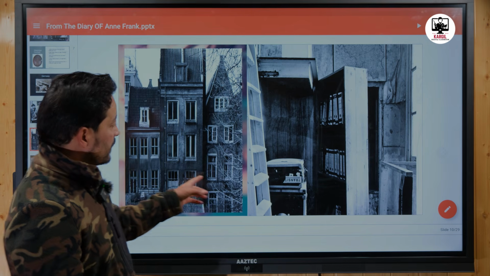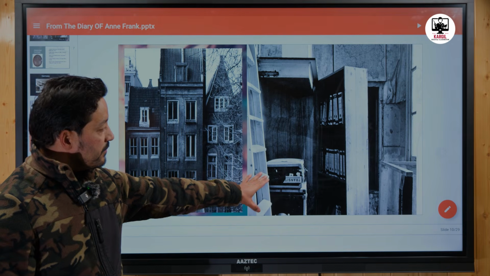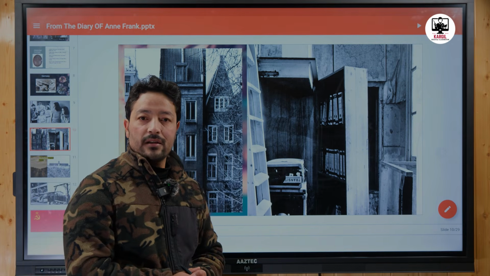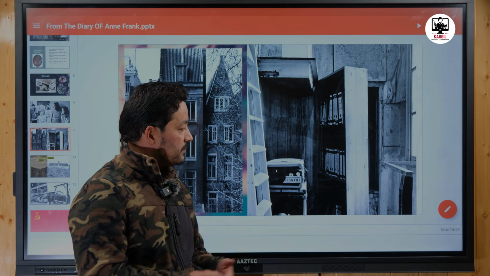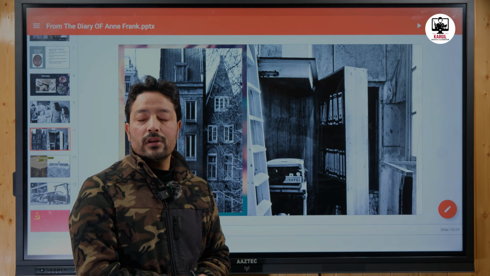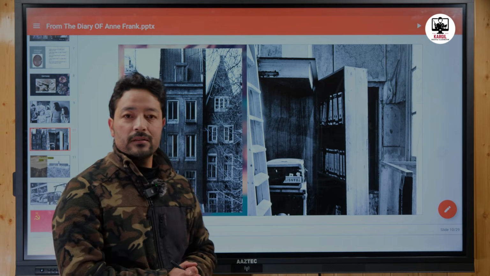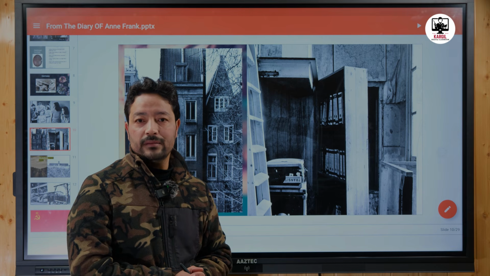In this building, there was a specific place, a specific chamber. This chamber was called the secret annex. In this particular place, Anne and her family spent almost 2 years of their life in hiding. During the hiding period, Anne started writing her diary.